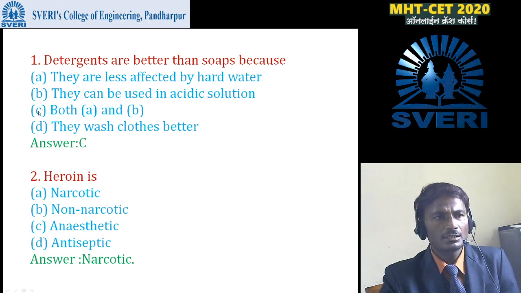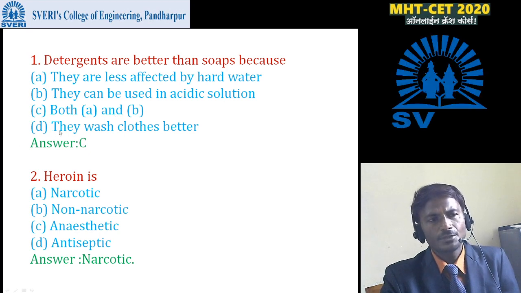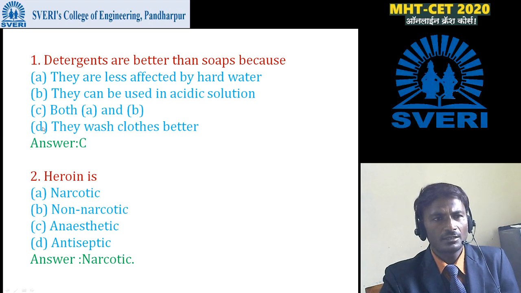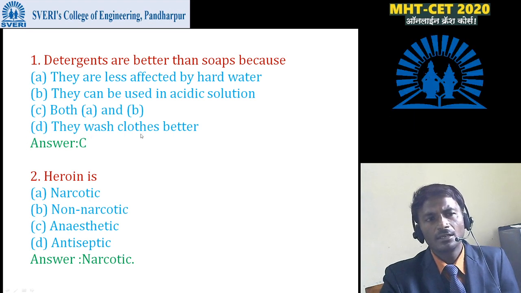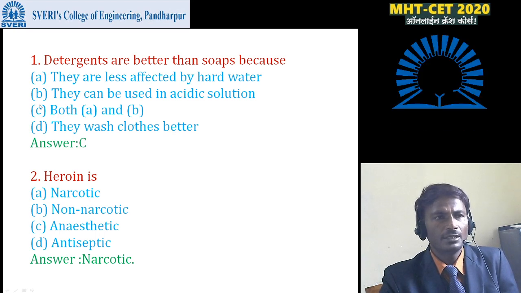Then what is the C option? Both A and B. And D option is they wash clothes better. This option is not correct. That is why option C is correct here. That means both A and B is the answer of this question.